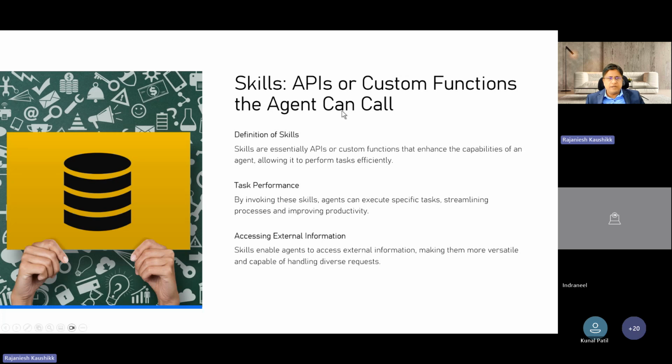This is something like a skill. And it is very important for a skill to access external information. External information can be accessed with the help of an API or a custom-defined function which calls an external database, external API or external system. So this is how the skill works.